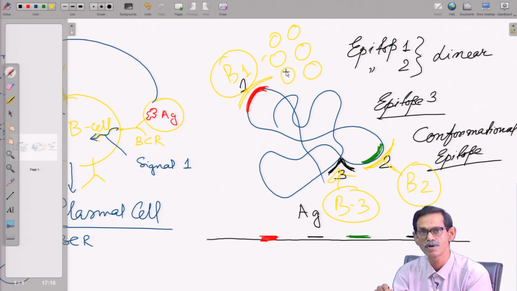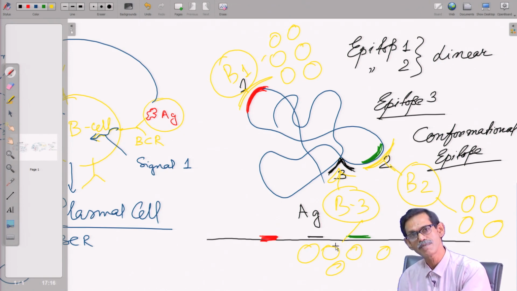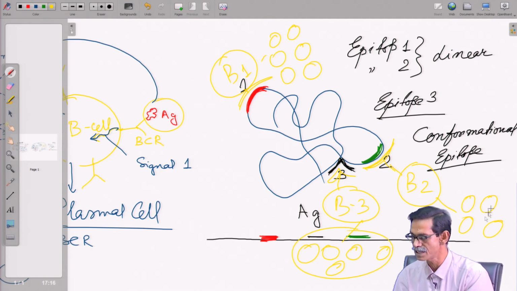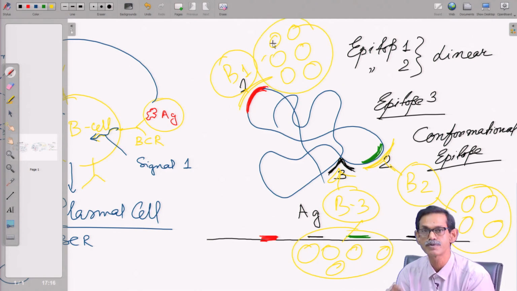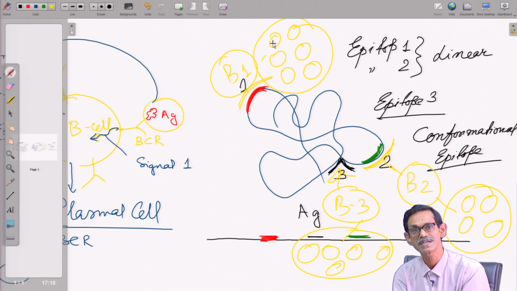Here it will all be 1, there it will multiply again, there it will multiply 2. Some of them will be converted to plasma cells, and each cluster, each type of B cell, will produce antibody. They are different, but can target the same antigen.